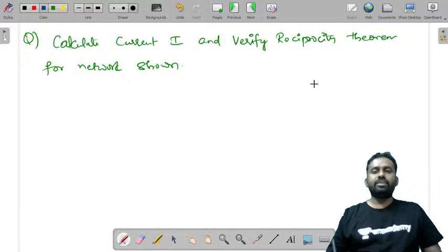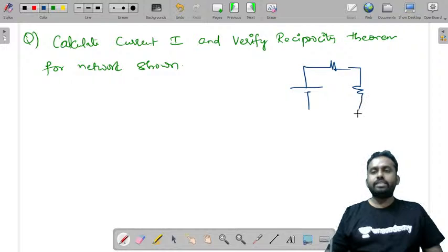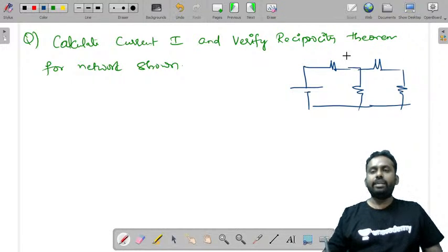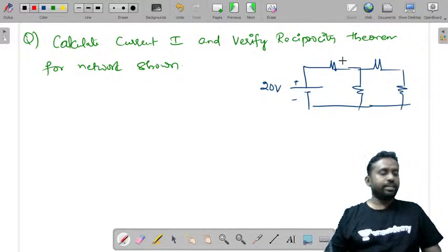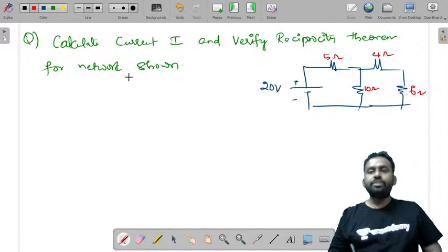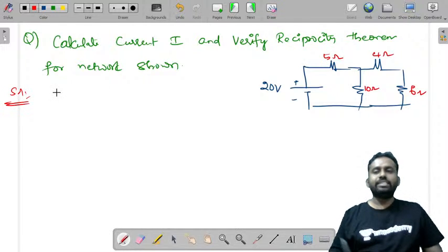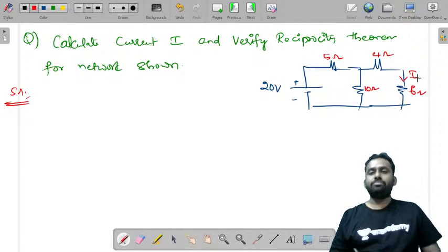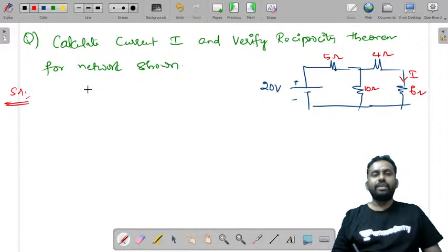network that I have taken from this textbook. There is a voltage source, there are two resistors connected here, and there is another resistor in series and a resistor in parallel at last. So the value of this voltage source is, let's say, 20 volts, और इसकी value हो गई 5 ओम, और इसका हुआ 4, और ये हुआ 10, and this is 6 ohms. It is fine. चलो अभी क्या करना है, इसको verify करना है. इसकी करंट दिया गया यहाँ पे as I. Now let us apply reciprocity theorem. I'll tell you step by step how you apply this reciprocity theorem. क्या करते हैं?